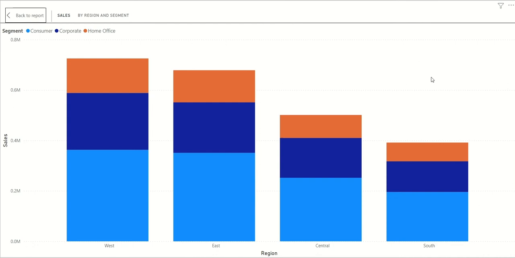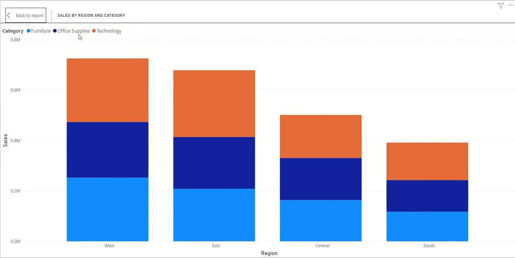Okay, this stacked bar chart tells about the sales by region. In the western region there are more sales, followed by eastern region, followed by central, followed by southern region, and the bar is subdivided into the sector or the segment that is buying the products. So consumers are buying most of the products in the western region, followed by the corporate sector, followed by home offices, and a similar trend is followed in the rest of the regions.